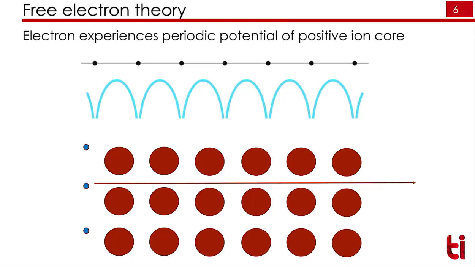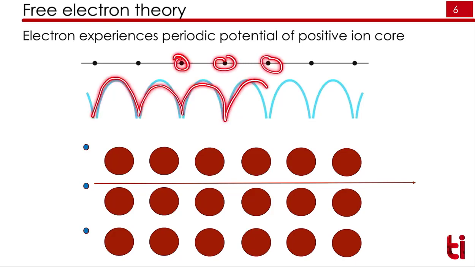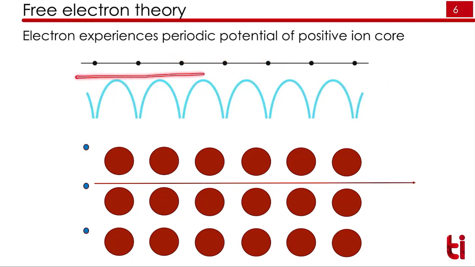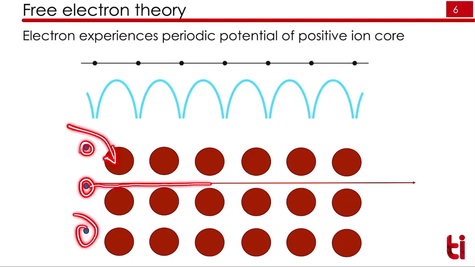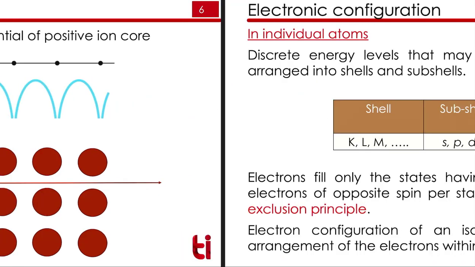Here we can see an example of this free electron theory or free electron gas. These are ion cores, and this is the potential due to the ion cores. You can see there is a periodic potential due to these ion cores, and the electron will move inside it. To understand it better, we will take the example of an atom. These are the atoms, these are our electrons. The electron will move through this potential without any collision at 0 K.